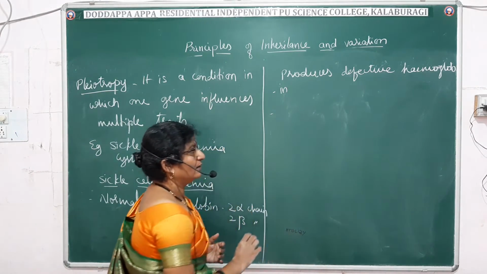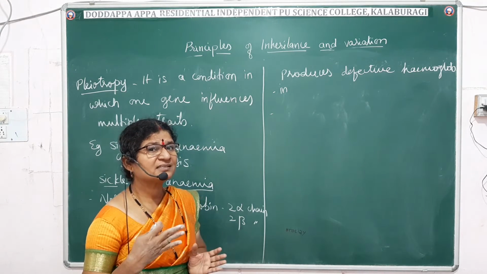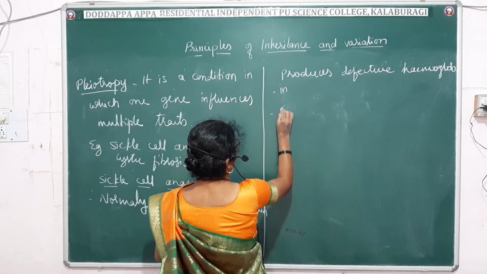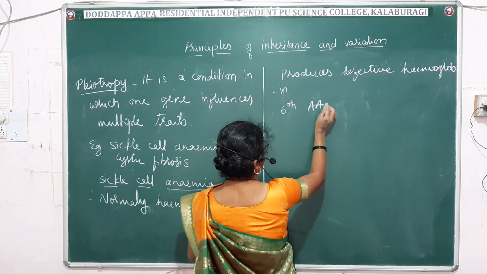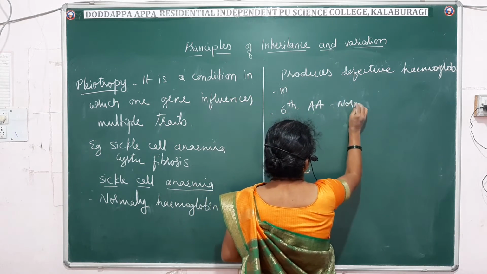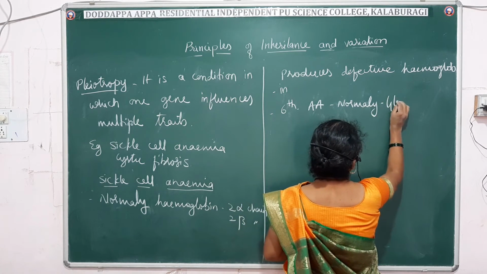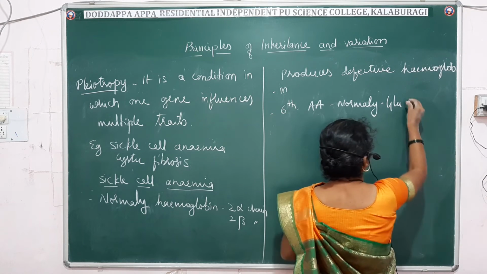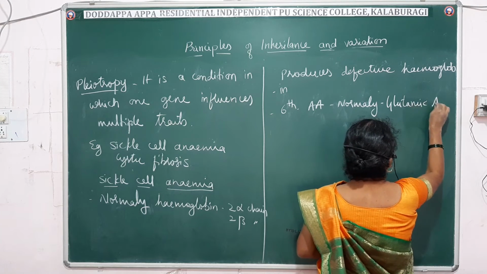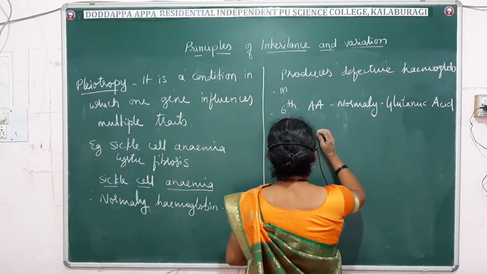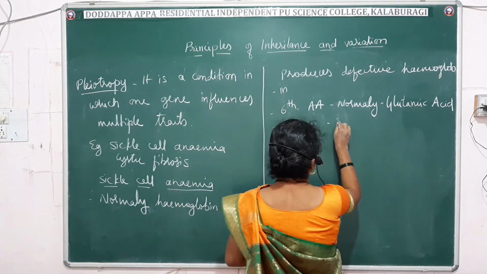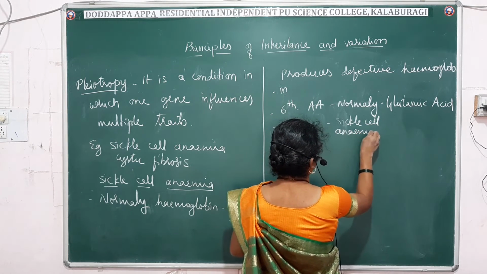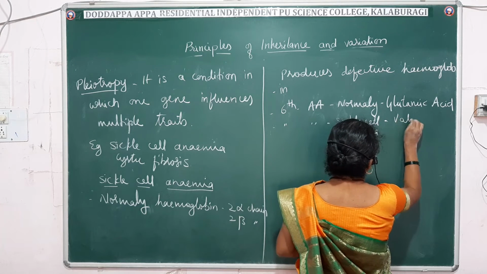Usually the beta chain's sixth amino acid, which is normally glutamic acid, is replaced by valine in sickle cell anemia.